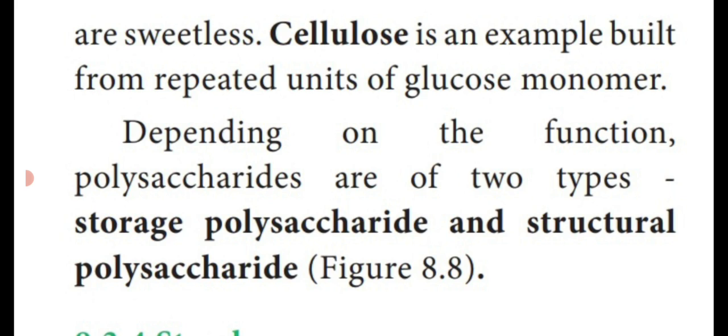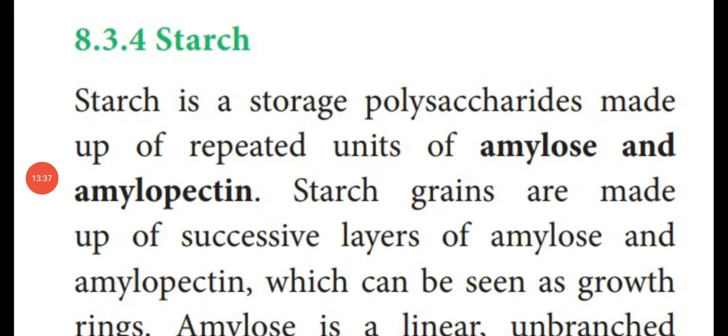Depending upon the functions of the polysaccharide, they are divided into two types: storage polysaccharide and structural polysaccharide. So polysaccharide is divided into two types based upon the function. First we are going to see the polysaccharide starch. Starch is a stored food material in plant parts. It is the best example of storage polysaccharide, made up of repeated units of amylose and amylopectin.